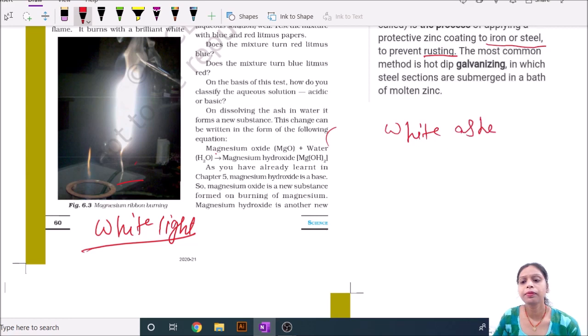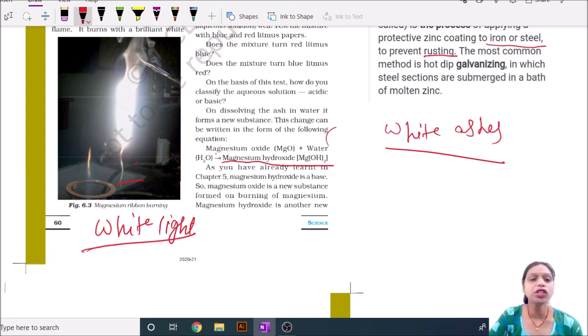And when you collect these ashes and dissolve them in water, a new substance is formed here, whose name is magnesium hydroxide. And when we test this, we observe that the character of magnesium hydroxide is base. Then what is this? This is also a type of chemical change.